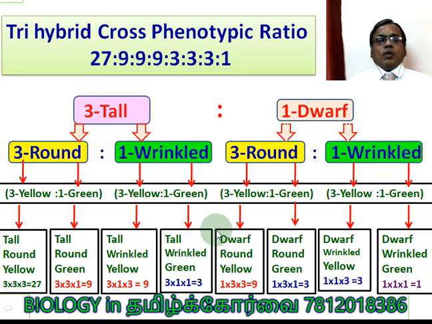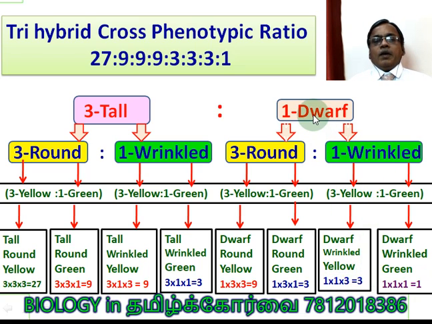Mendel did it. Okay, and here dwarf 1 into 3, round dominant with 3 yellow. So double dominant, 1 recessive. 1 into 3 into 3, 9. And here dwarf round green, 1 into 3 into 1. In the same way, dwarf, wrinkled, both are recessive, one dominant, 1 into 1 into 3.